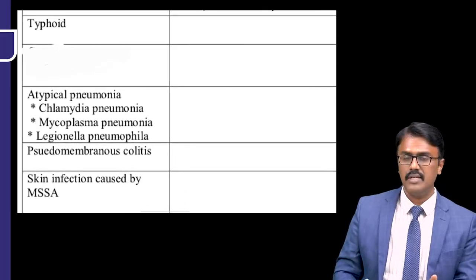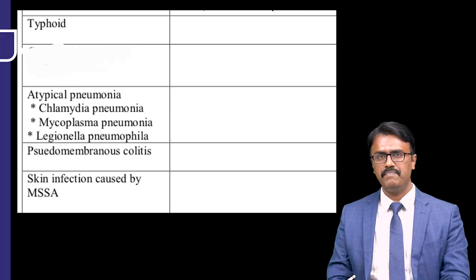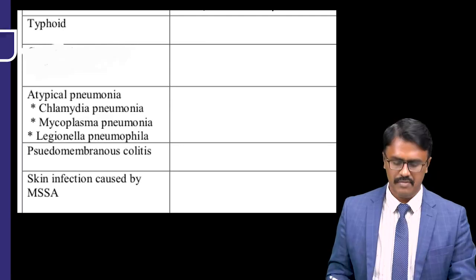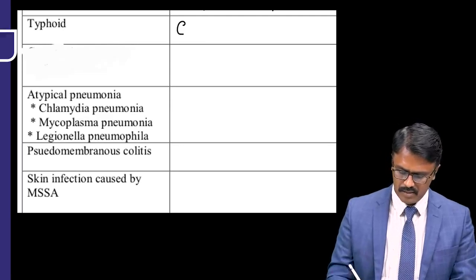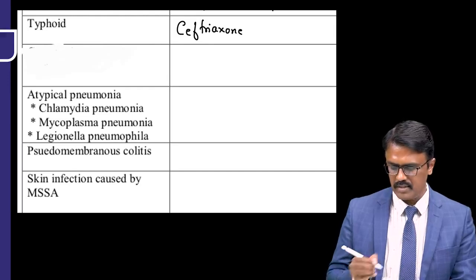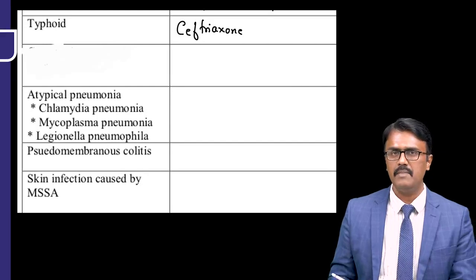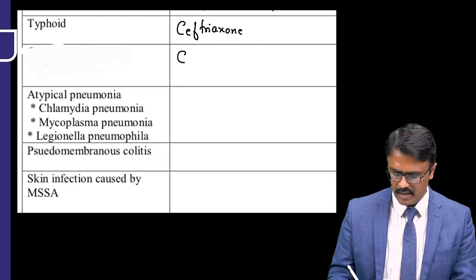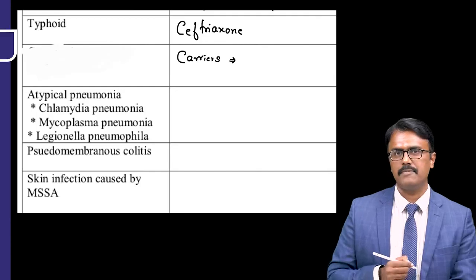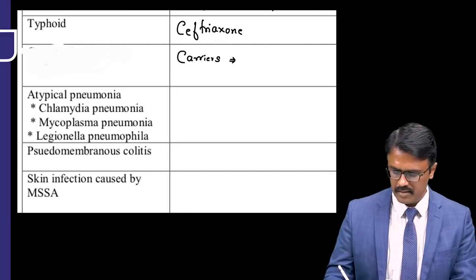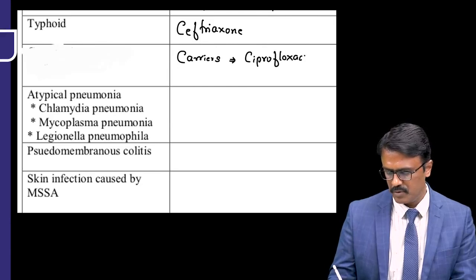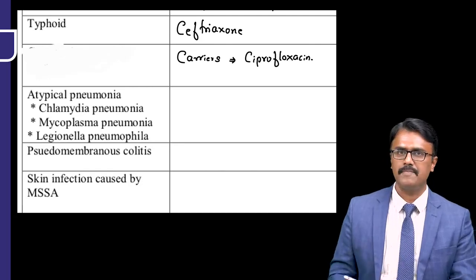Moving on to the second infection, typhoid. Very common in India, typhoid fever, not only in India, across the world. It is caused by Salmonella typhi, and the drug of choice for that is ceftriaxone. But here we also have carriers. For typhoid carriers, the drug of choice is ciprofloxacin.